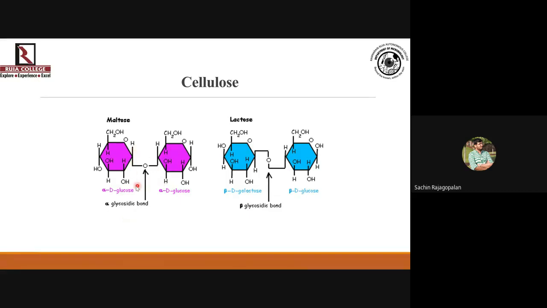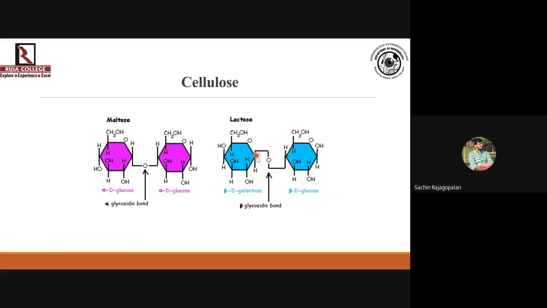In alpha glycosidic linkages, you will see that the hydroxyl group at this first carbon of your D-glucose residues is going to be below the plane, below the central plane. Okay, so that's when you are able to form an alpha glycosidic linkage.